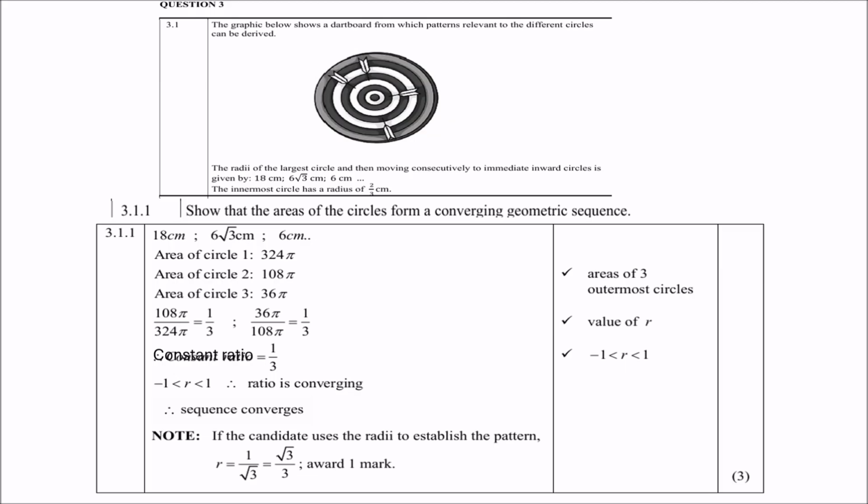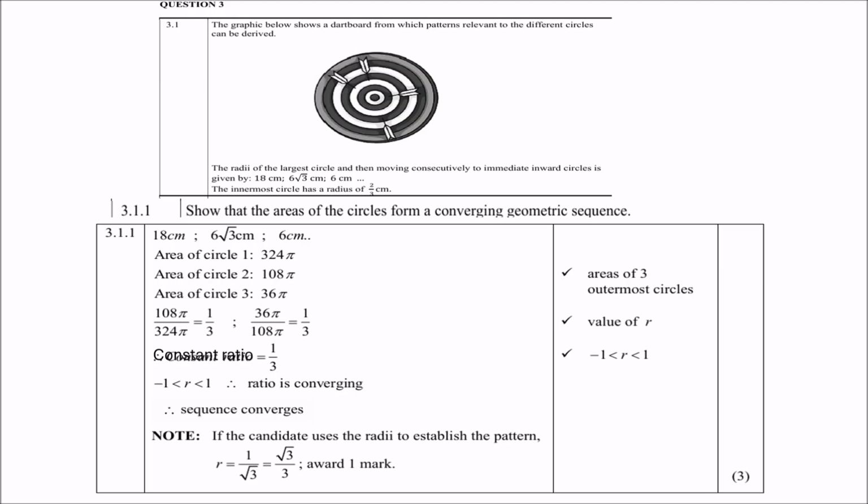Then, if we test now, term 2 divided by term 1, you get 1/3, and the same with term 3 divided by term 2, you also get 1/3. So there you are. That means that there is a common ratio of 1/3. And if a common ratio lies between -1 and +1, we know that it is converging.